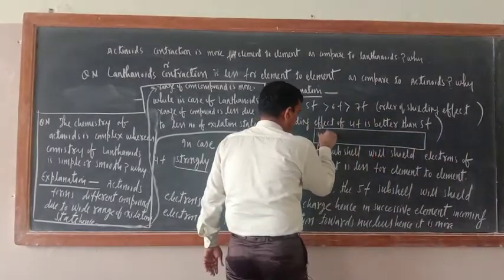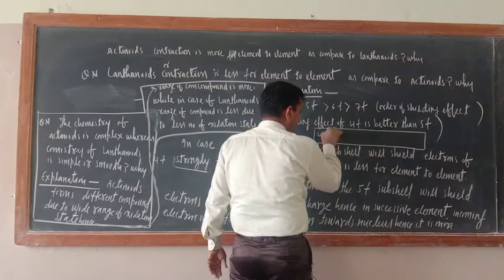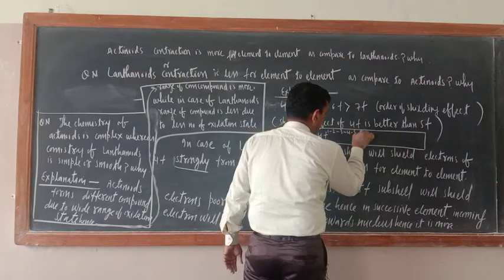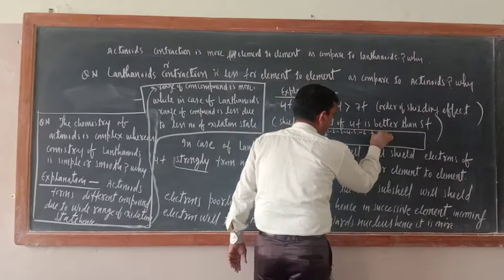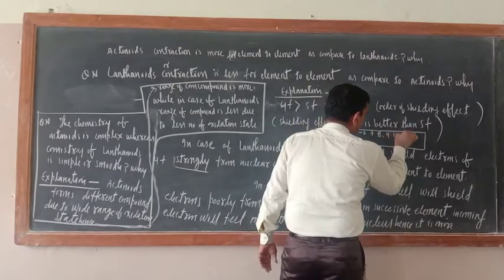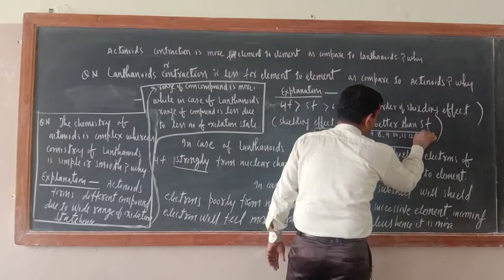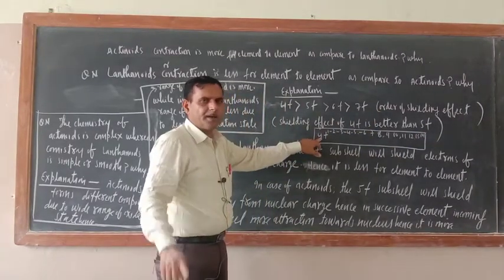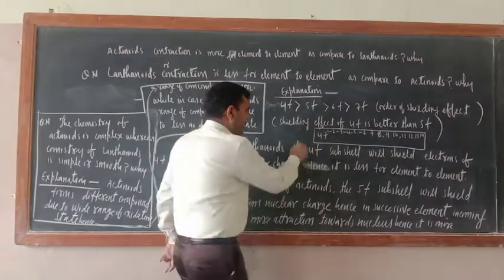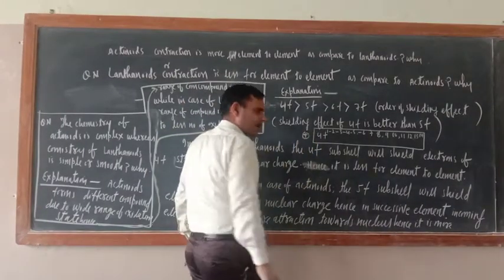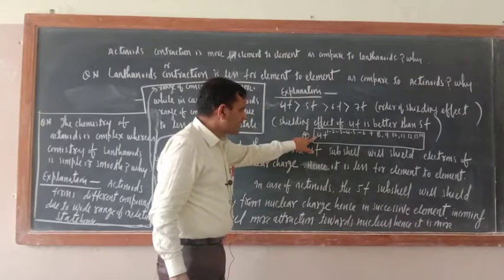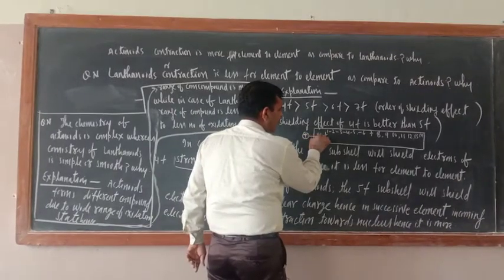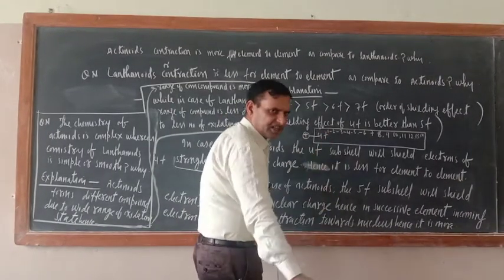Now this is 4f. Here are the electrons: 1, 2, 3, up to 14. These are the electrons of 4f. The 4f shielding effect is strong. Here the nucleus is there. When the nuclear charge goes into the 4f subshell, it will be checked there only.